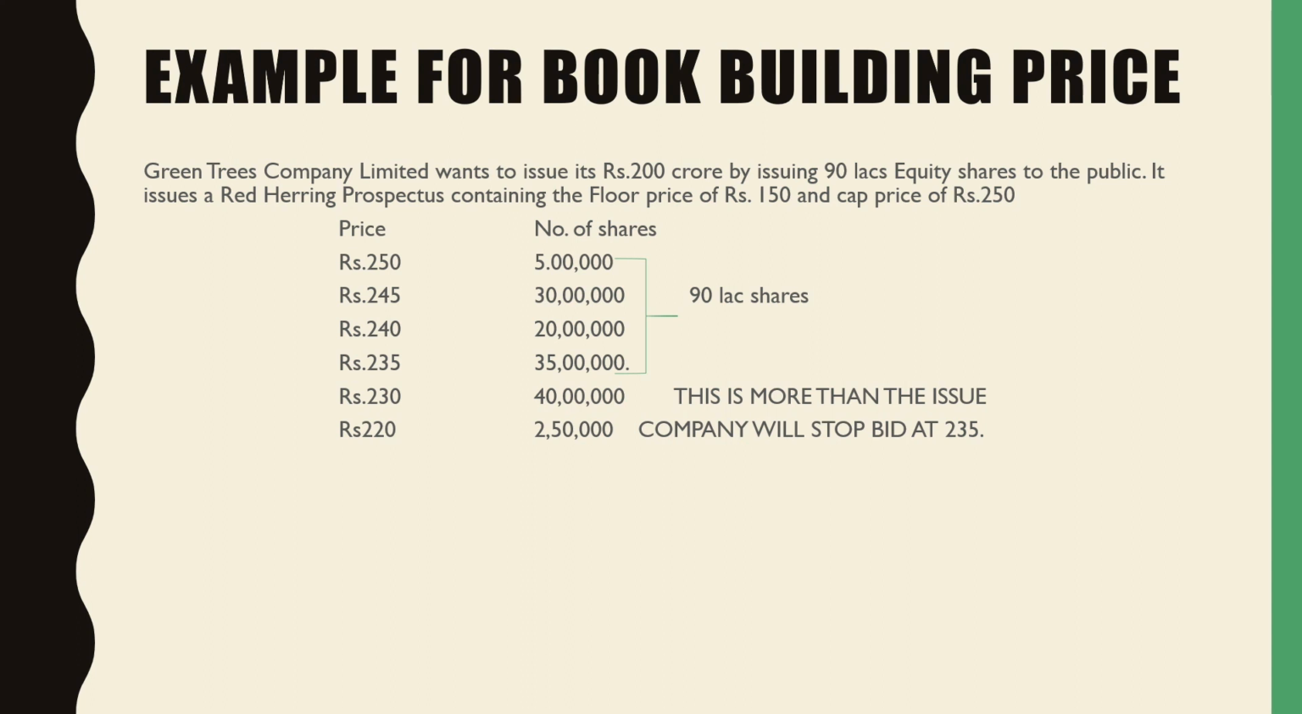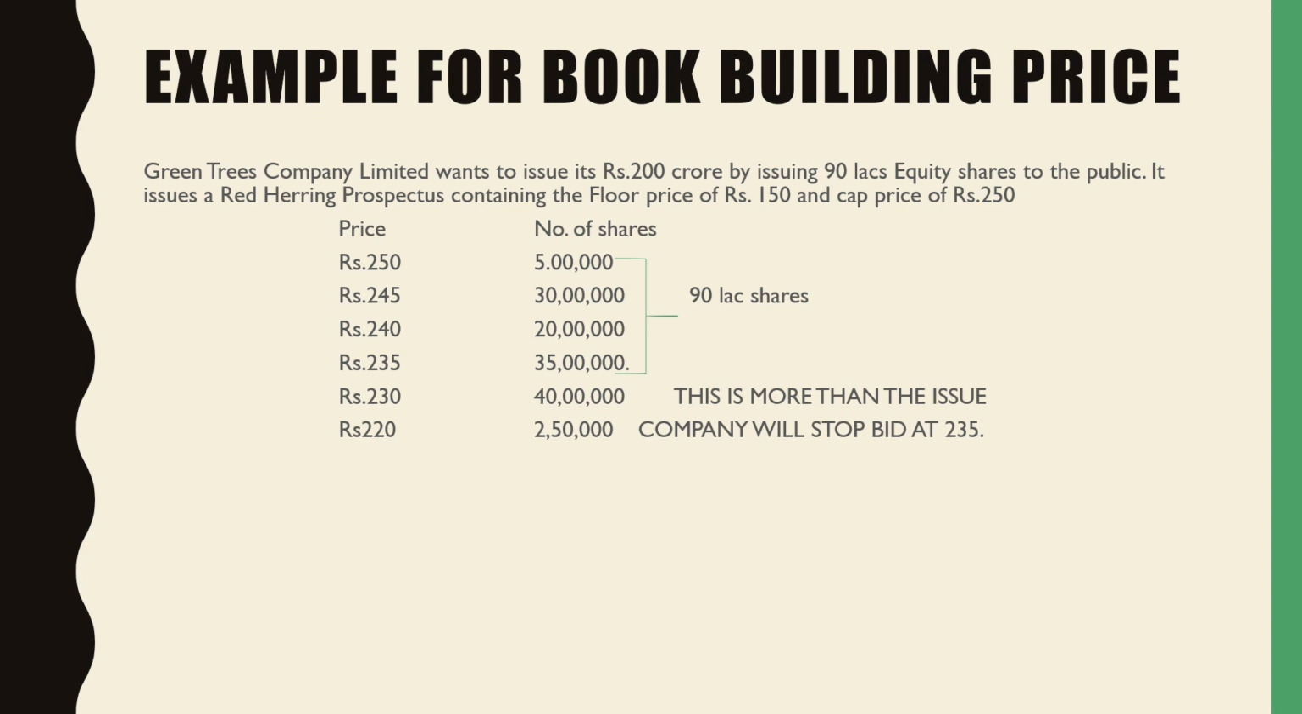Now, what do we mean by this? These are the various people who have applied for the shares according to their investment decisions, or you can say this is what they are predicting. They have predicted that this should be the price of the shares. We can observe that up to 235, with 35 lakh shares, the company has fulfilled the quota of 90 lakh shares. This is just an example where at this 90 lakh, the bidding price turns out to be 235. So they will stop at that price itself.